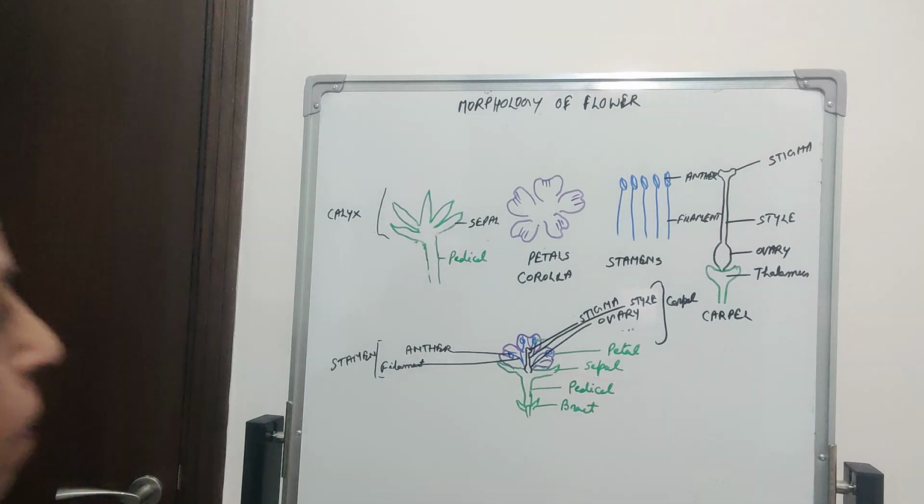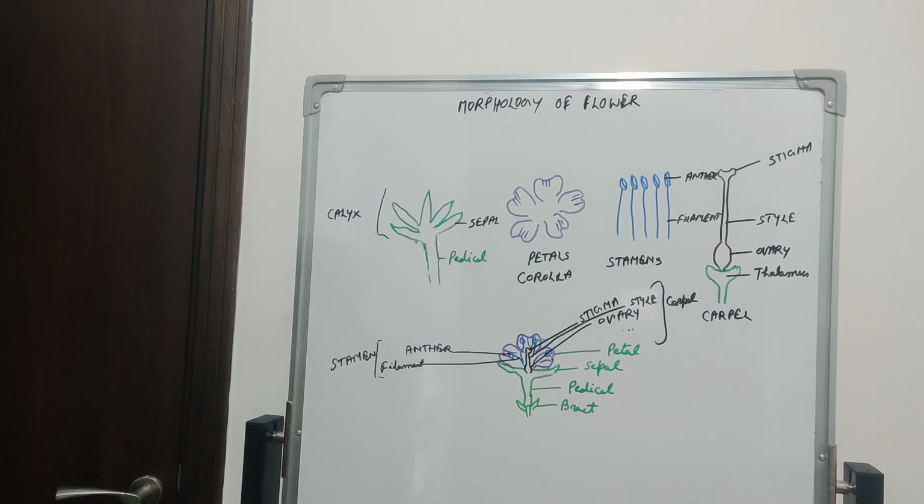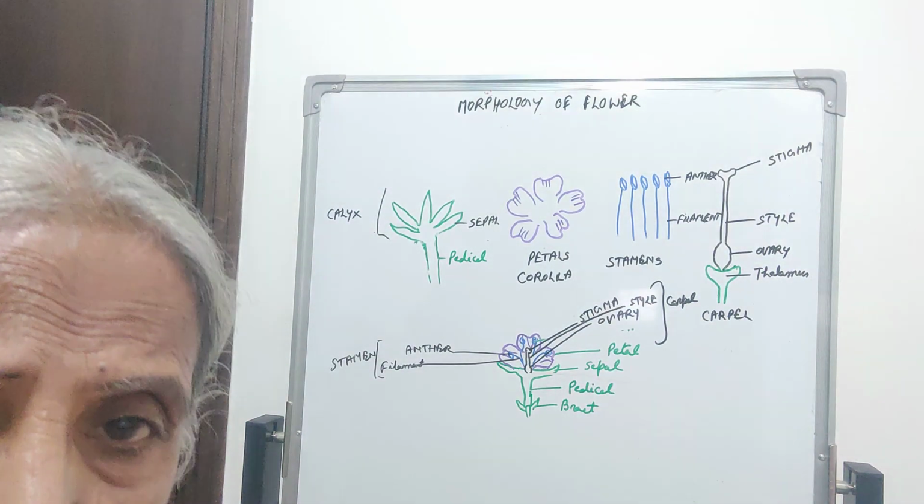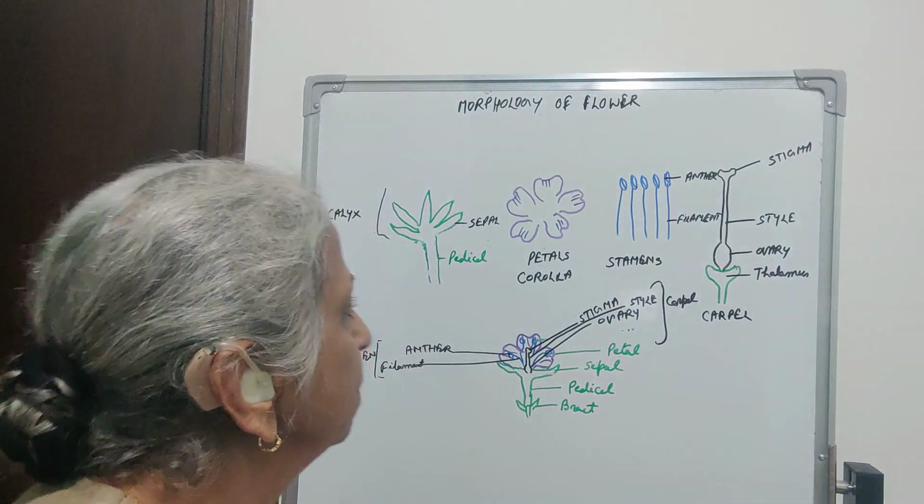So now we will describe one by one. In calyx, I told you green leaf-like structures are present, which are called sepals. They form the outermost whorl. They support the other flower parts and also help in food manufacturing. These sepals may be 2, 3, 4, 5, and they may be united, then they are called gamosepals. They may be free, then they are called polysepals.